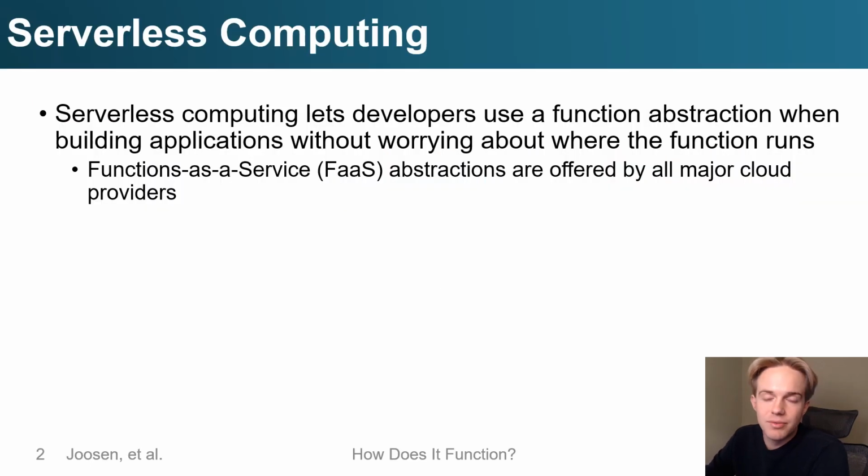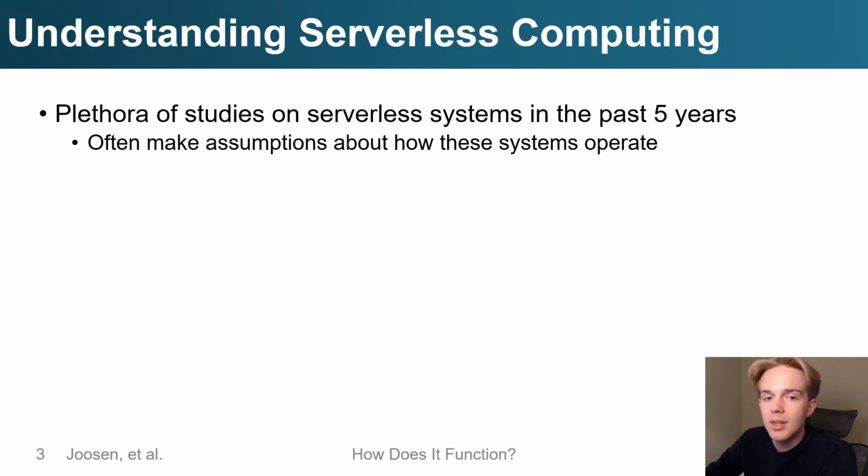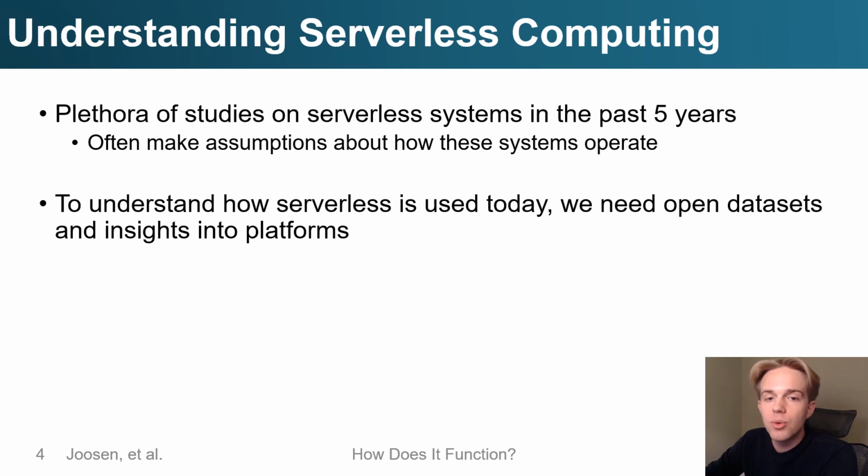Serverless computing lets developers use a function abstraction when programming their applications without worrying about where their function runs. Nowadays, function as a service, or FaaS, abstractions are offered by all major cloud providers. Over the past 5 years, many serverless studies have made assumptions about how these platforms work that may not necessarily hold true in production scenarios. Therefore, to understand serverless systems today, we need more production serverless datasets and insights into their platforms.